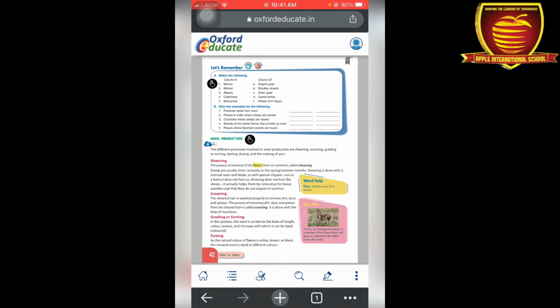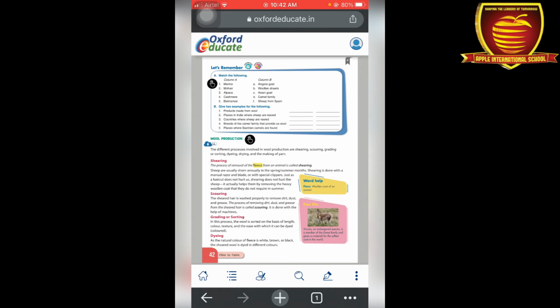So for weaving or for making clothes and sweaters, we have to do the production of wool in some particular steps. The different processes involved in wool production are: first shearing, scouring, grading and sorting, dyeing, drying and making yarn. Now we are going to discuss the different steps by which we make wool, and after making wool or yarn we form different types of woolen clothes.